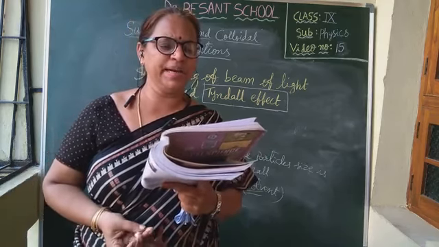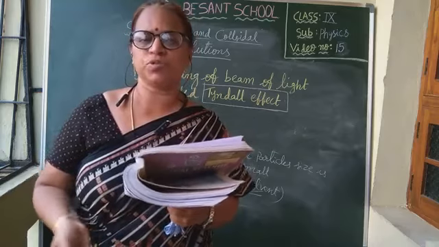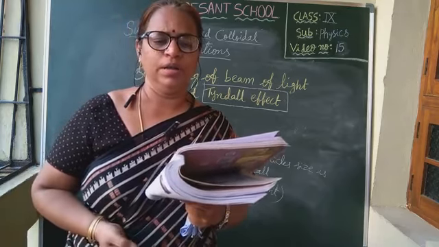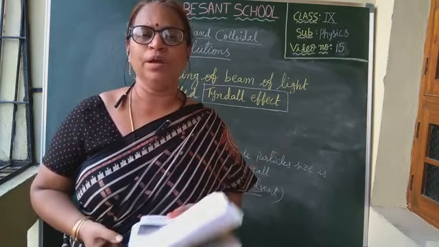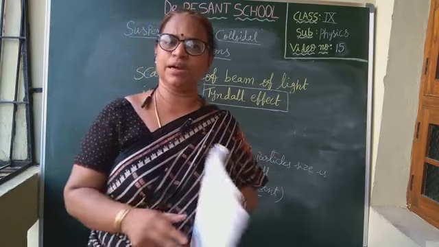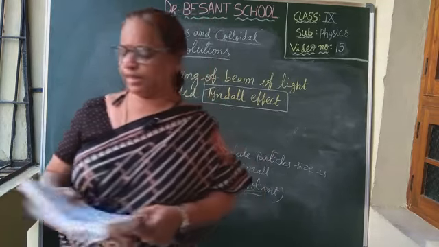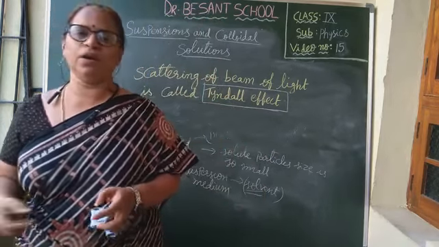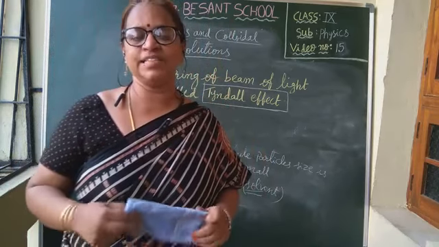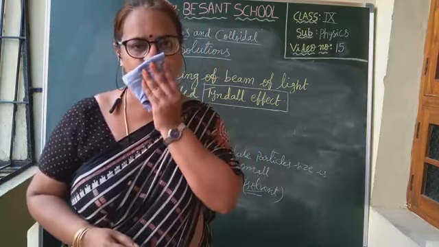Next, dispersion medium is solid and dispersed phase is solid. Both are solids, so it is a solid sol. Examples: colored gemstone, milky glass. These are the examples. Clear, children? These are all colloids. Now my question is: is ice cream a colloid or not? You all like ice cream, you all eat it, isn't it? So is ice cream a colloid or not?